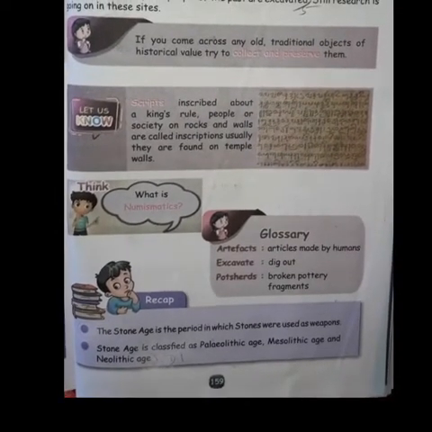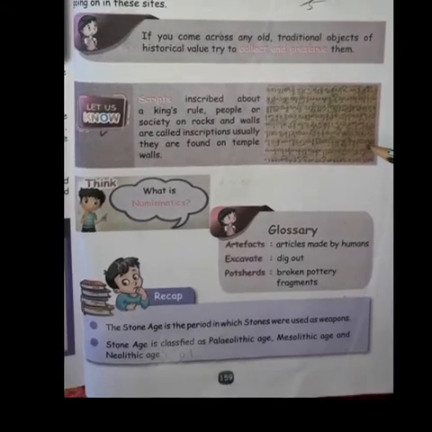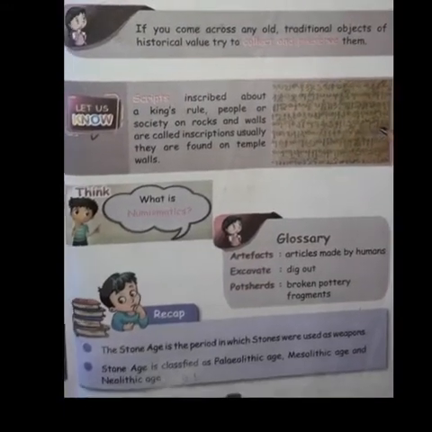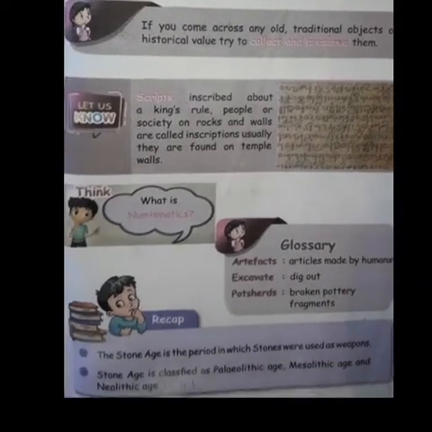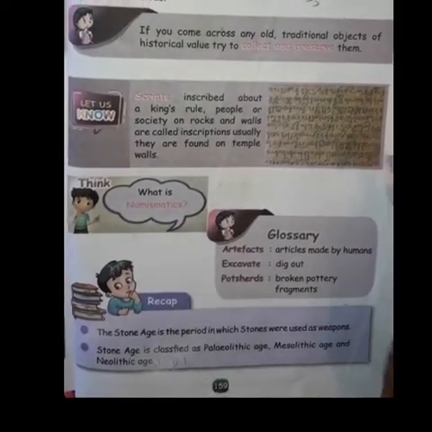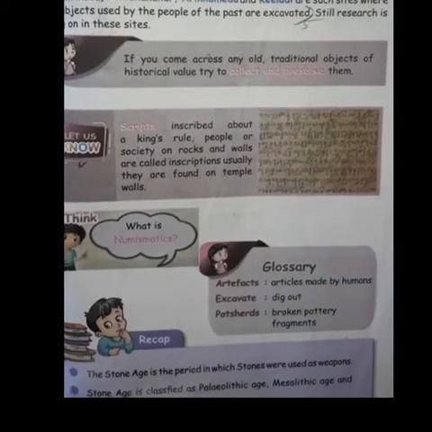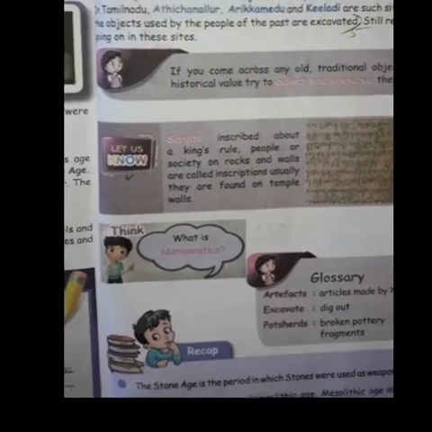Scripts inscribed about the king's rule, people's ways and society on rocks and walls are called inscriptions. Usually they are found on temples and walls. Okay children, we will see in the next class.